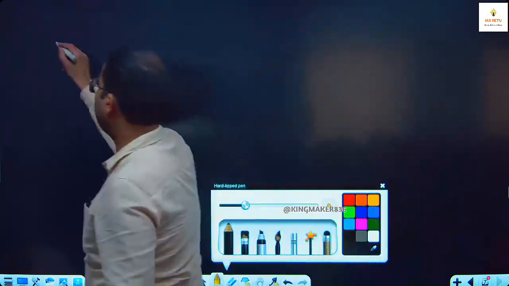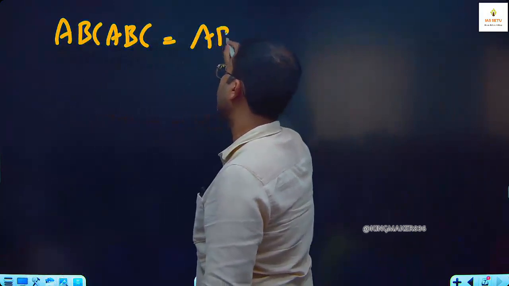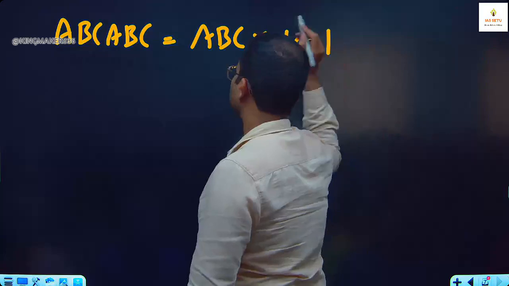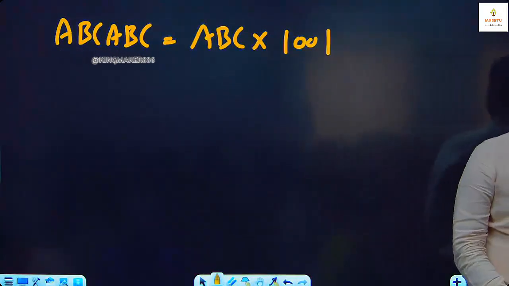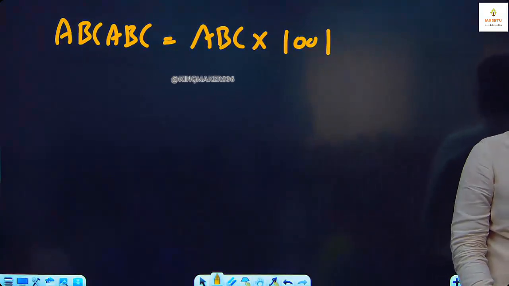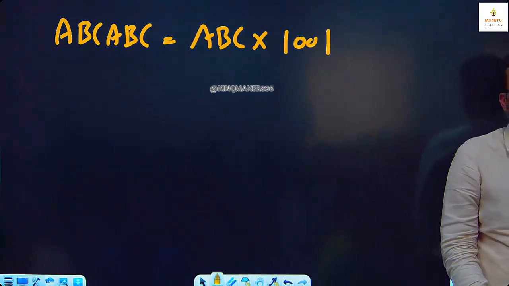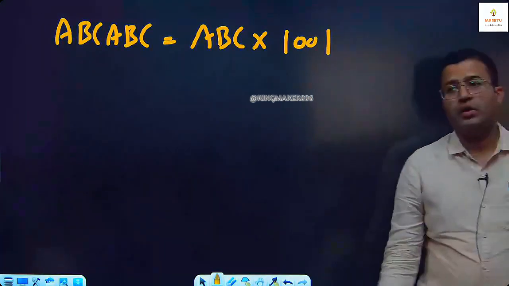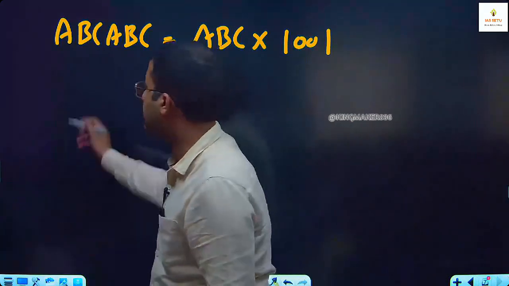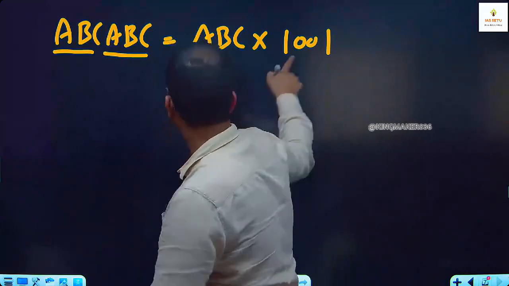It means if you have a 6-digit number which is ABC ABC, it can be expressed as ABC into 1001. Write it down, it is always 1001. So now here, any 6-digit number which is in this form is always a multiple of